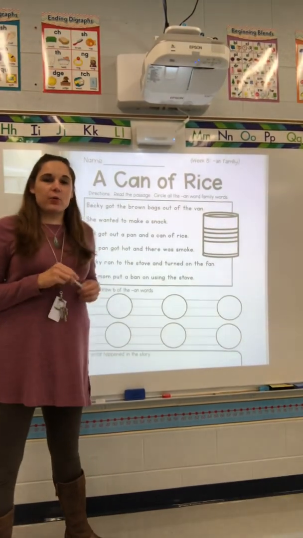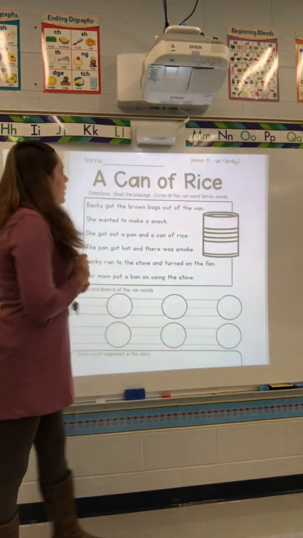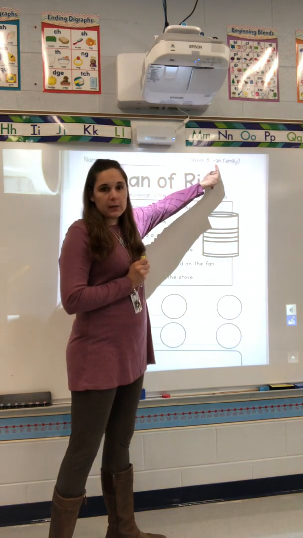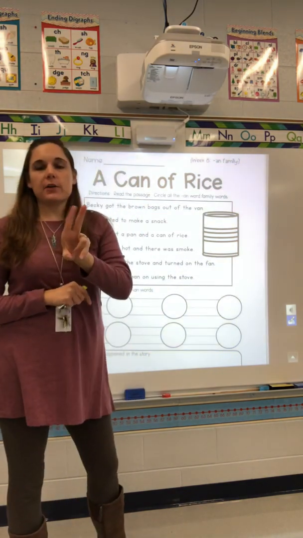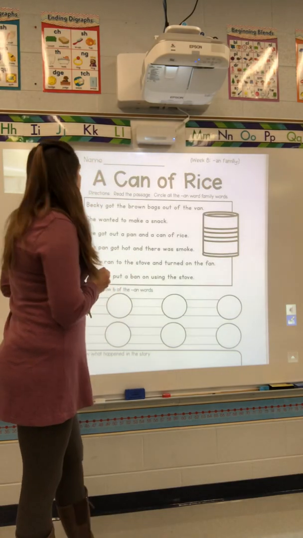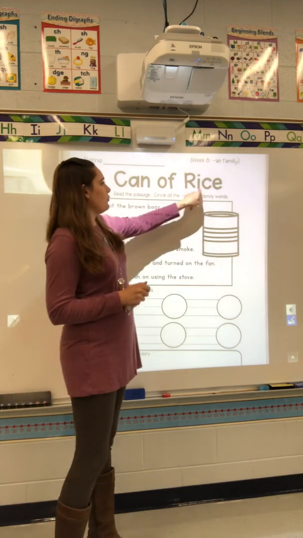Girls, today we are going to be reading a passage to review the short vowel A. This passage focuses on the an word family. A word family is a group of two letters that share the sound, so we call that a family. All right, so this story is called A Can of Rice.